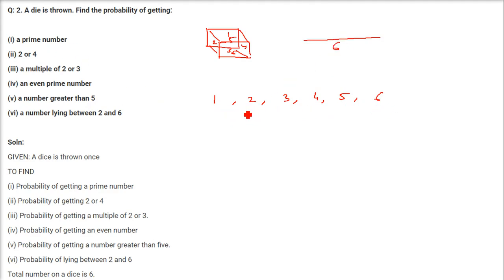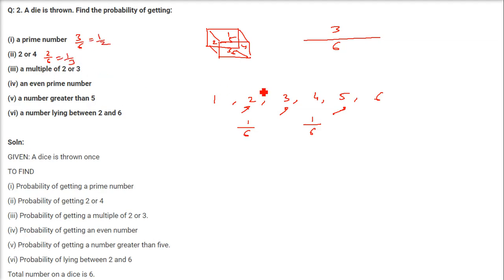A prime number, how many prime numbers are there? 2, 3 and 5. So there are 3 prime numbers. So 3 by 6 is the probability of finding a prime number. 2 or 4. So the probability of getting a 2 is 1 and the total is 6. The probability of getting 4 is 1 because 1 among 6 and the total is 6. So 1 by 6 plus 1 by 6 is 2 by 6. So this is going to be 1 by 2. This is going to be 1 by 3.